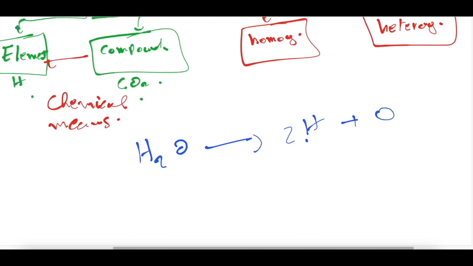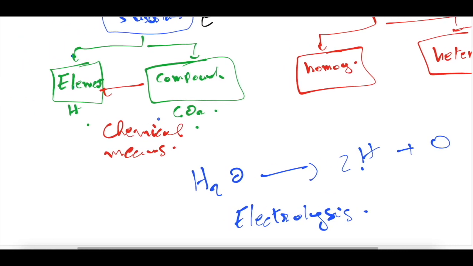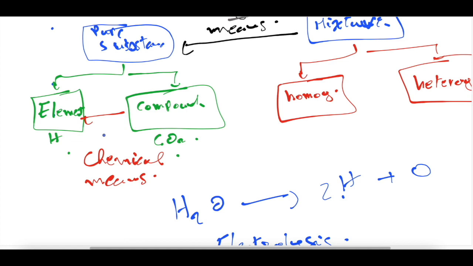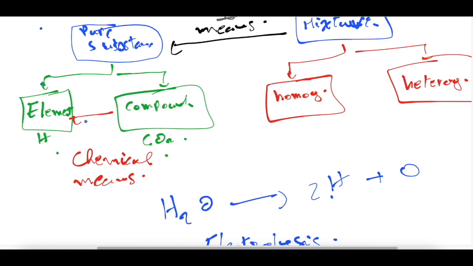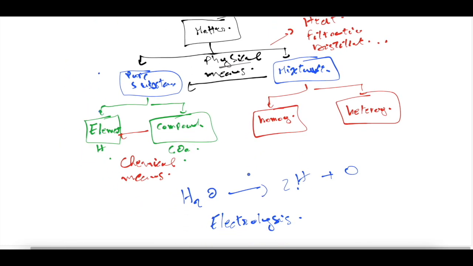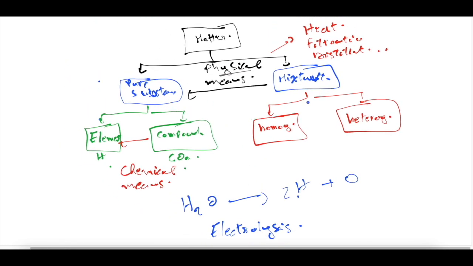By a chemical means that we call electrolysis. We have different chemical means to separate a compound into its element components. So that's all for the types of pure substances and mixtures.